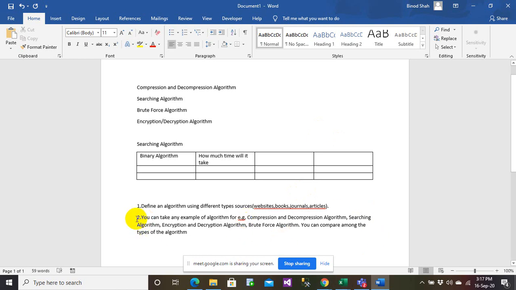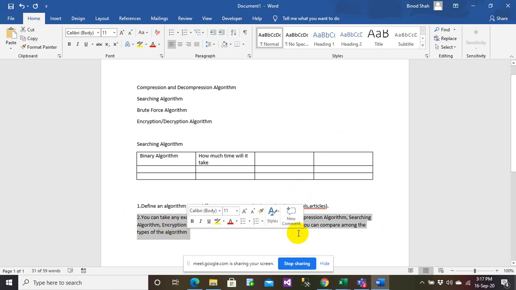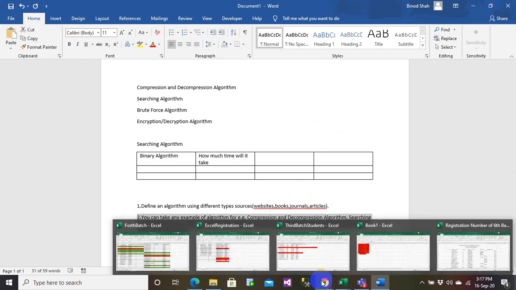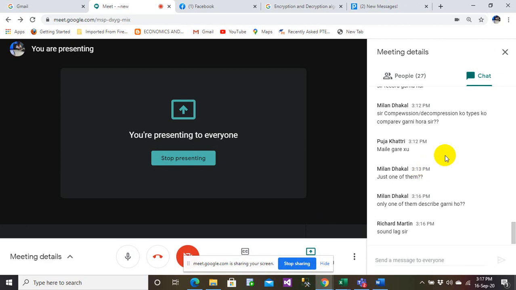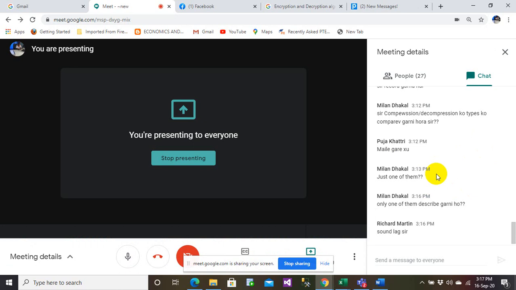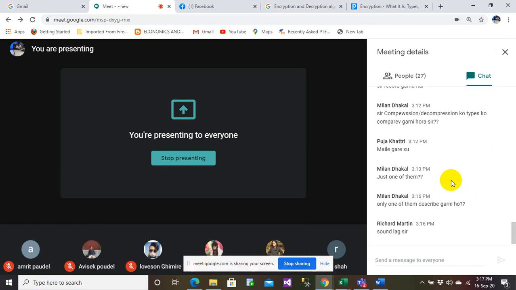So are we clear with this, everyone? Comparing the algorithm. Yeah, Milan, you have to describe only one of them, not all. You have to describe only one, not all. You can choose one, and you can just compare the types of that algorithm. That is what you need to do.